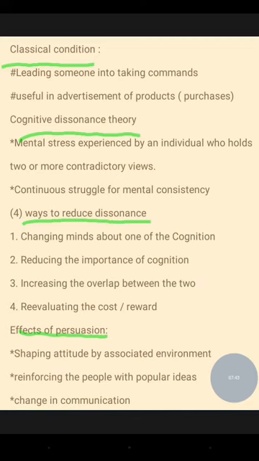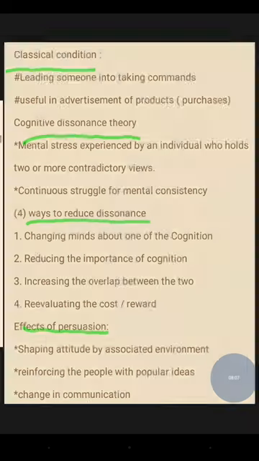And what are the effects of persuasion? Persuasion has effects in shaping attitude by the associated environment. And the second important point is reinforcing people with popular ideas, as well as helping to change communication. These are the effects of persuasion we discussed in this slide.